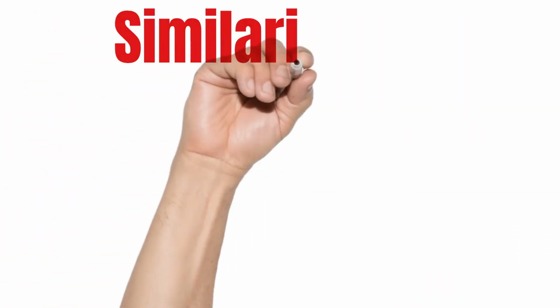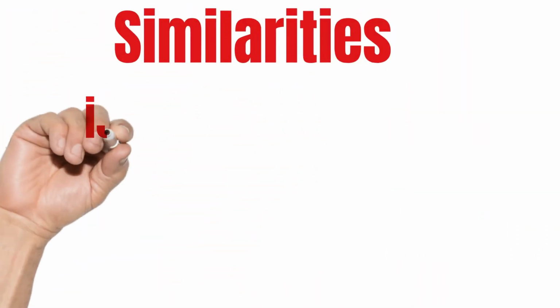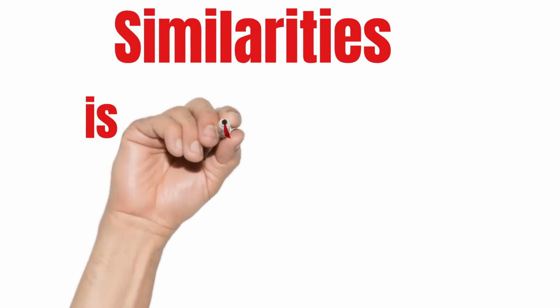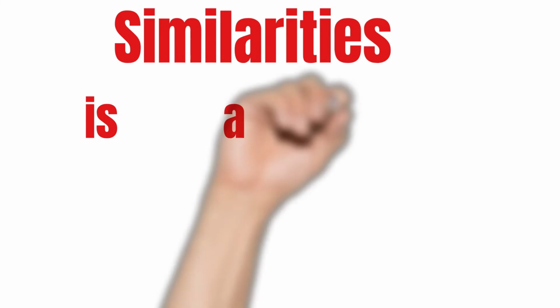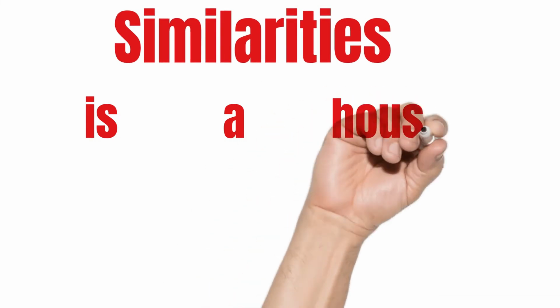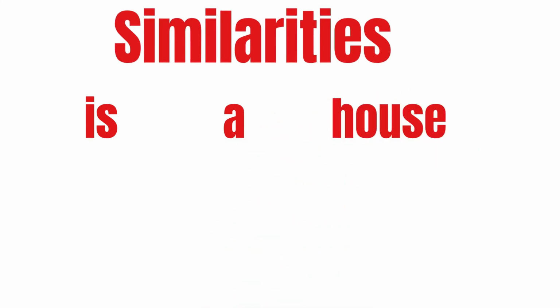Here we go. Is means is. A is a. House means house. So we can form a sentence. This is a house means that is a house.